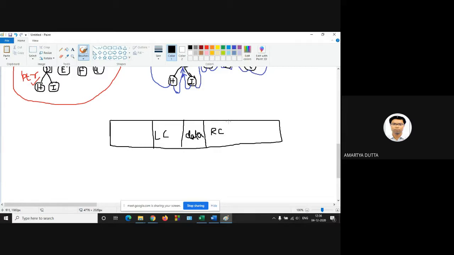And this is your left thread and this is your right thread. So for a threaded binary tree, TBT, this is the node structure. Is it clear? The middle one is data, left one is left child, right one is right child, and these are the right thread and left thread.